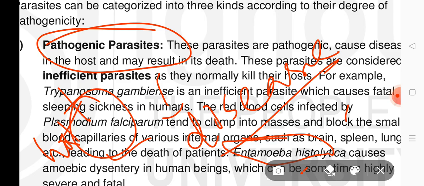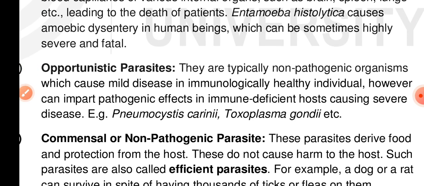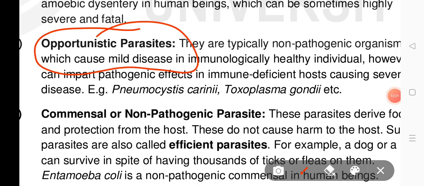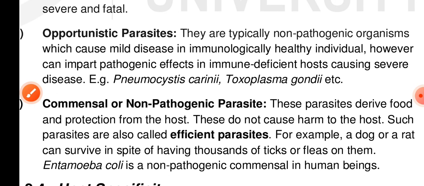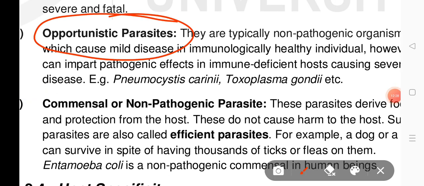Then we are going to talk about opportunistic parasites. Opportunistic parasites are organisms that cause disease only when an individual's immune response is weakened.